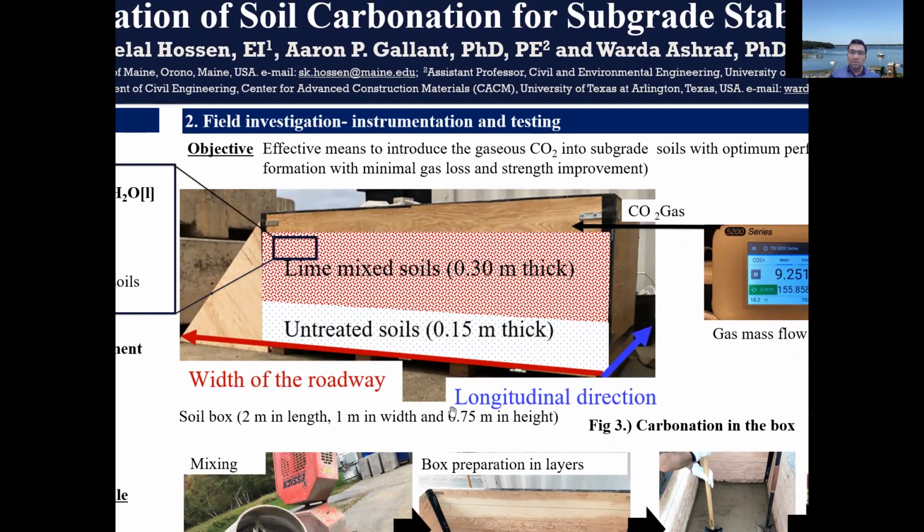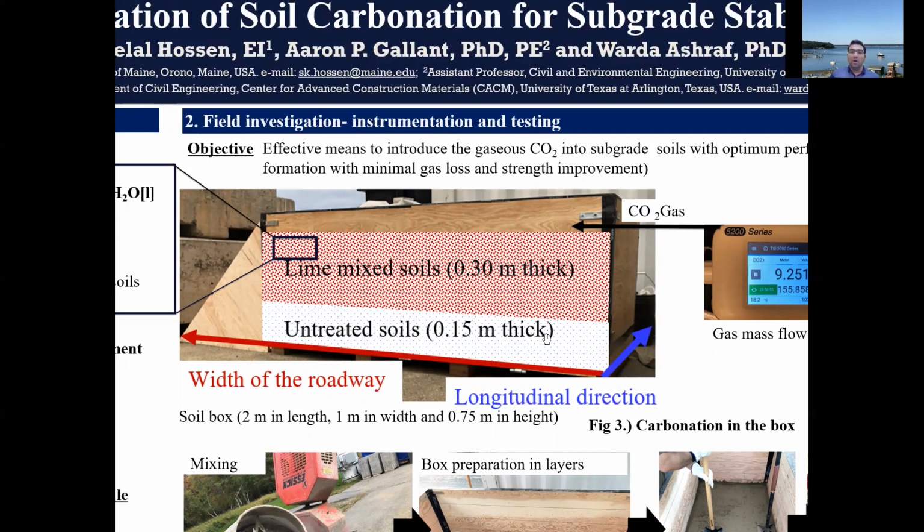In order to do that, we constructed a large soil box that is 2 meters in length, and this 2 meters represents the width of the roadway, where the width of the box is 1 meter, which represents the unit length along the longitudinal direction.